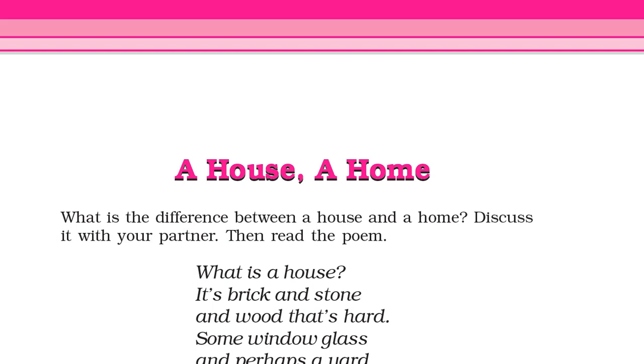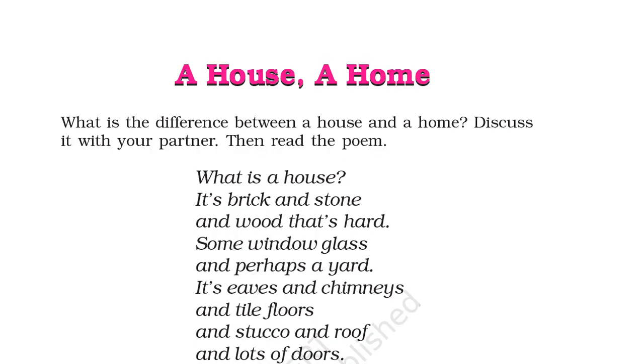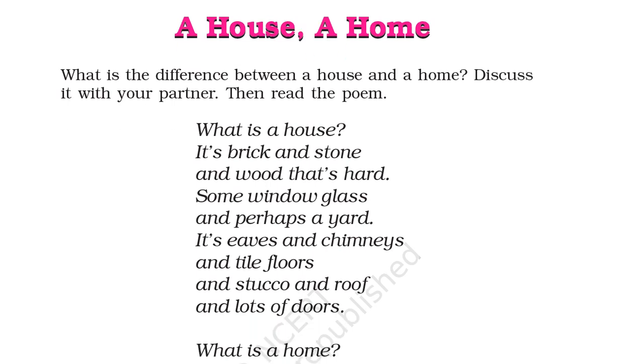So let's discuss the poem. I will read it, then I will explain it to you. Let me read it. What is a house? It's brick and stone and wood that's hard, some window glass and perhaps a yard.